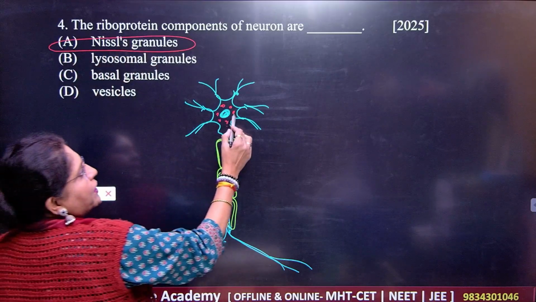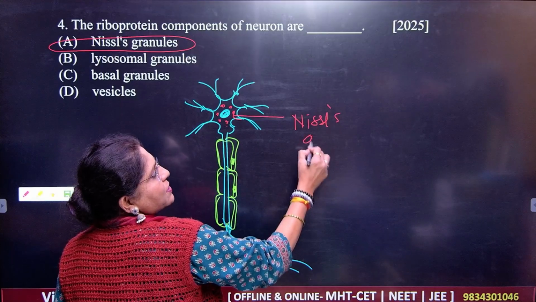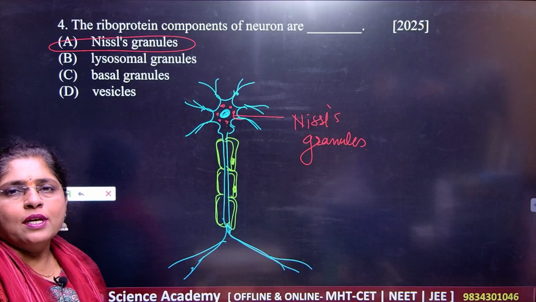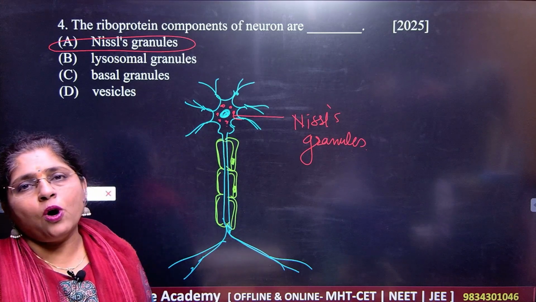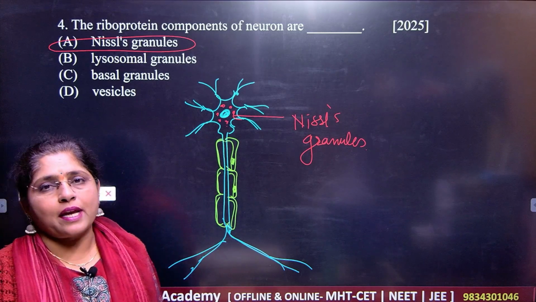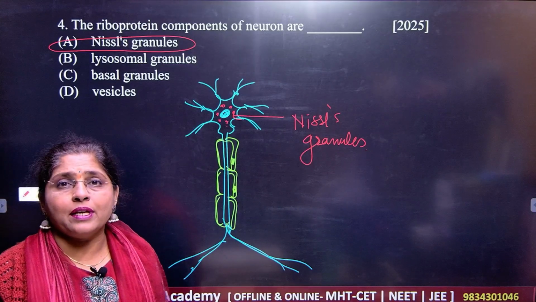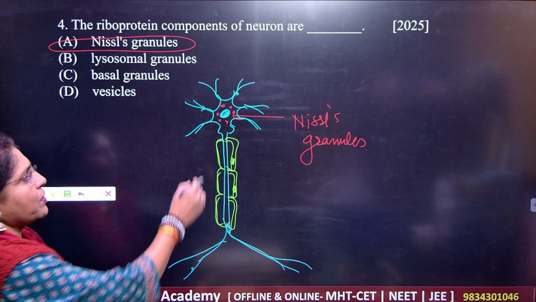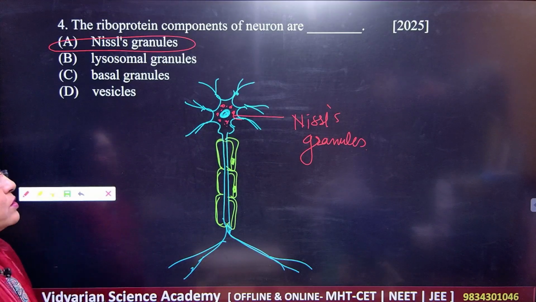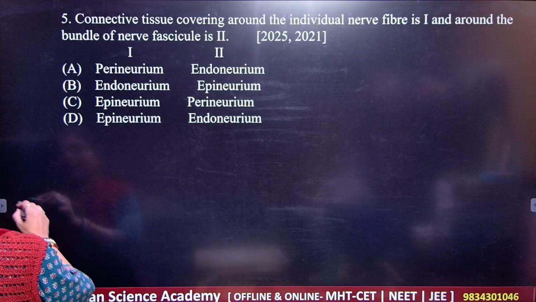Okay, so here you have the presence of what here? Nissl granules, and you know that Nissl granules are very important. They give you the secretion, and all the biochemistry of the neuron will be dependent on the Nissl granules. Nissl granules are RNA particles, and they are very exclusive things in the structure of what here? Neurons. So these are your Nissl granules, and this is your answer. Your answer here is A. A is the correct answer.